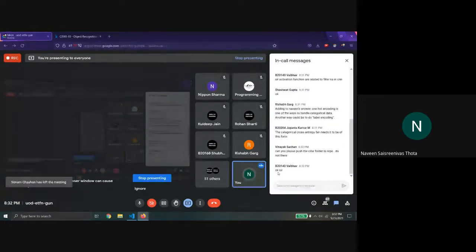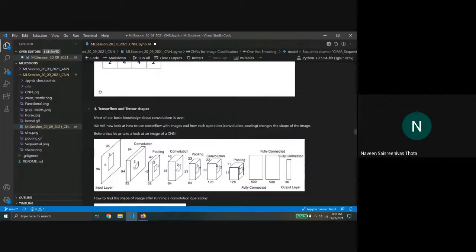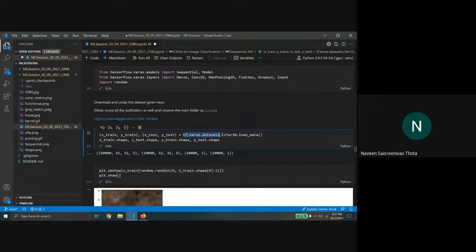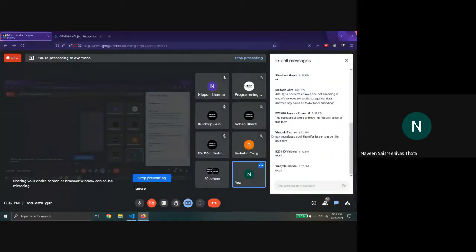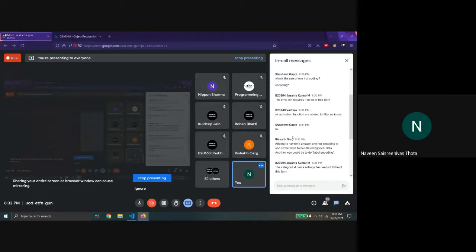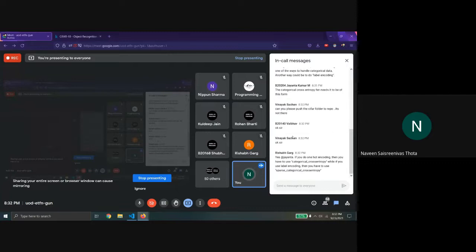Yeah, Vinayak. The data set is very huge, so you can't push it on GitHub. But as I said, you can use this function to directly load the data from TensorFlow. It's less hassle also. Yeah, exactly, like Rishabh says, it applies if you have any categorical data. Okay, I think all the doubts have been answered.